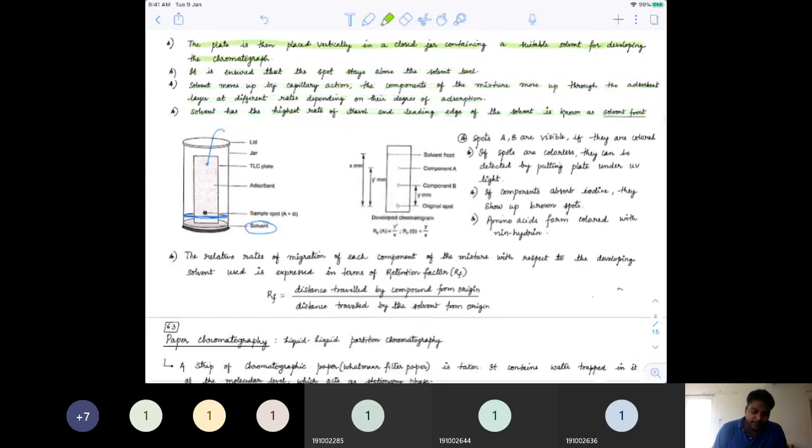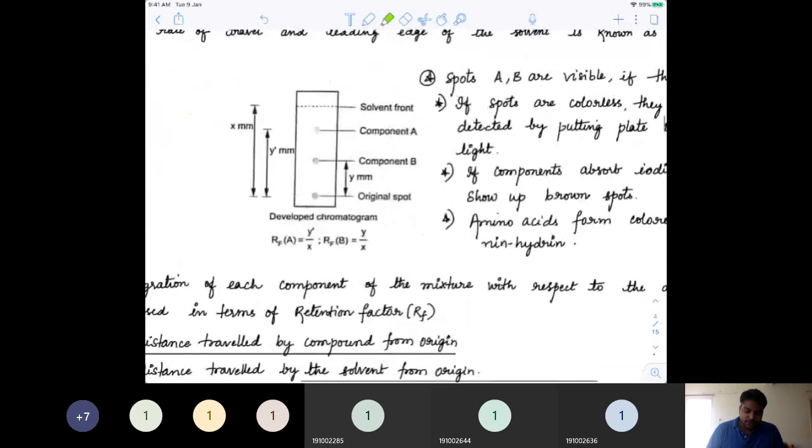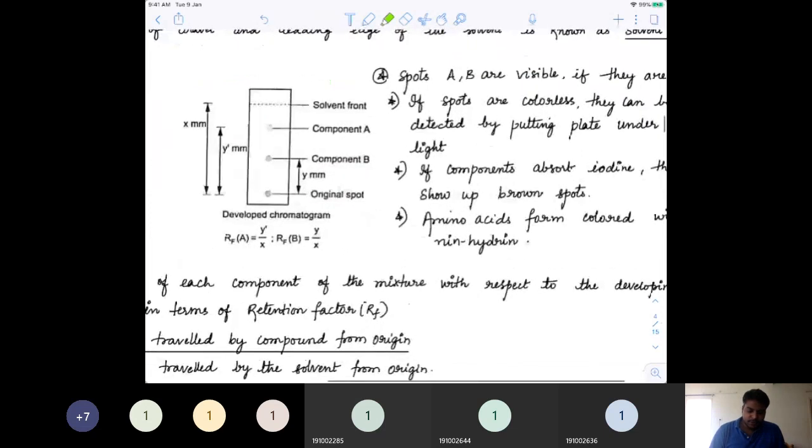So when we take that, now let's see what is happening here. After some time, this will be the new situation of the TLC chromatograph. See, this is the solvent front, that means the maximum point up to which it can reach. So this is the maximum point up to which it has reached. Then you will stop it and remove this chromatograph, and analyze the spot.